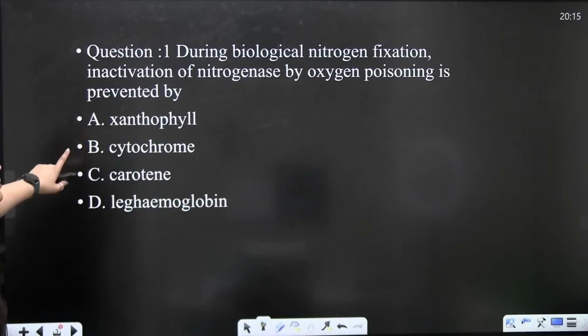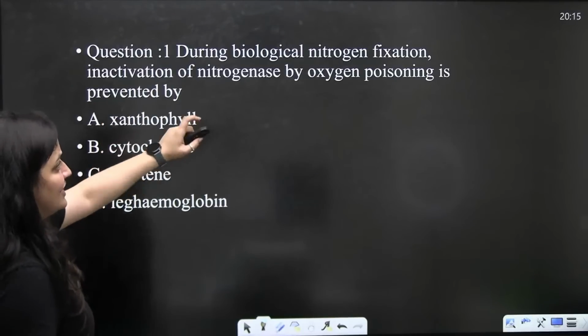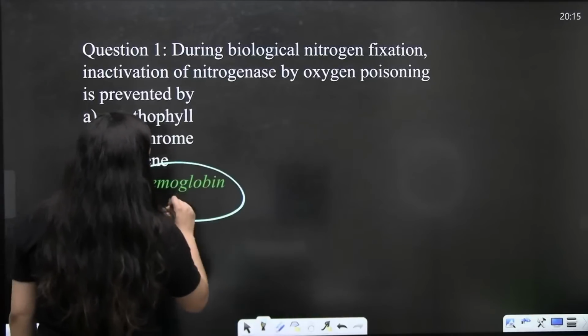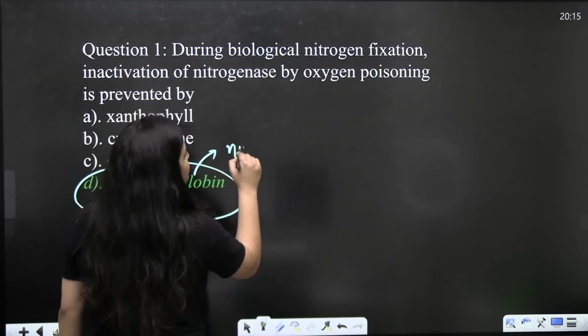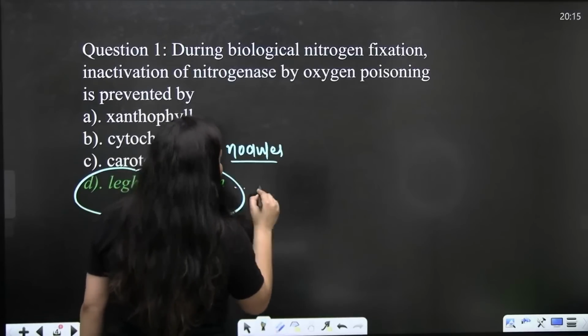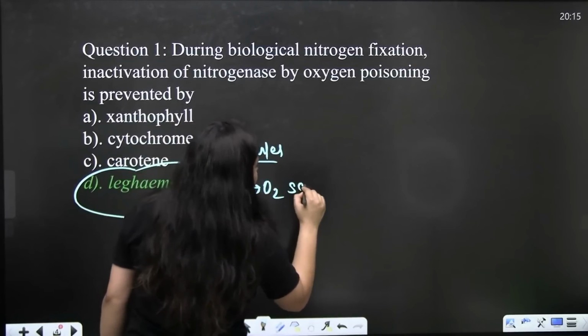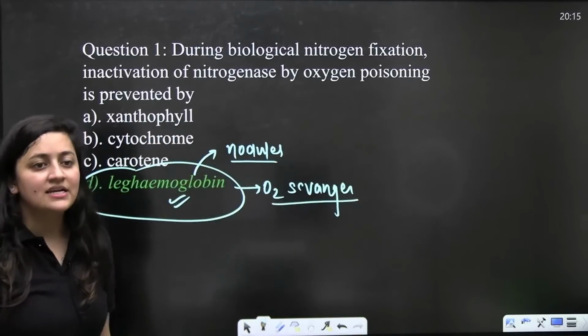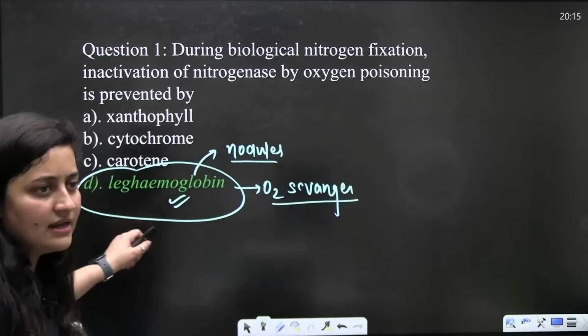During biological nitrogen fixation, inactivation of nitrogenase by oxygen poisoning is prevented by leghemoglobin. You know that it is the pigment present in the nodules, and this pigment is the oxygen scavenger. Next.